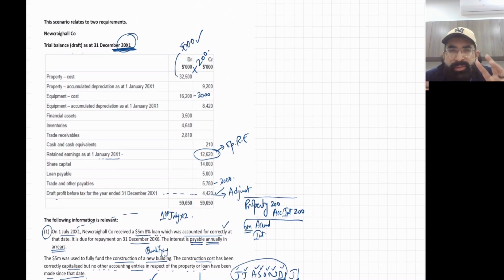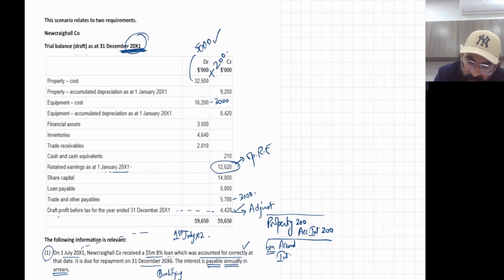Now, let me do something for you guys. I can calculate depreciation expense orally. We are doing rough working right now. We'll do it fair afterwards. So, if I have to calculate depreciation of property, initially the property amount is 32,500. Now wait.